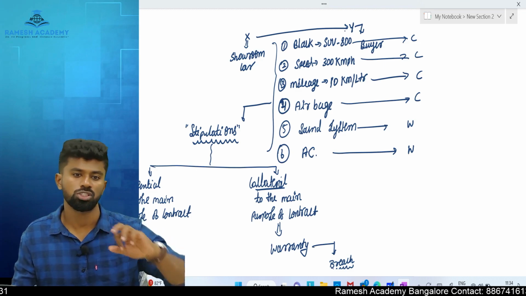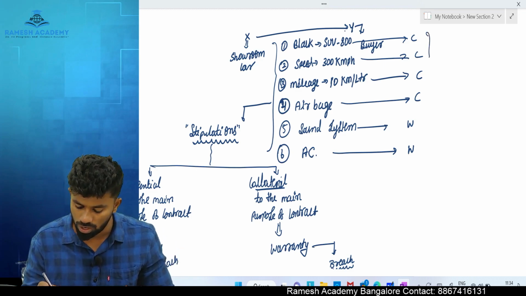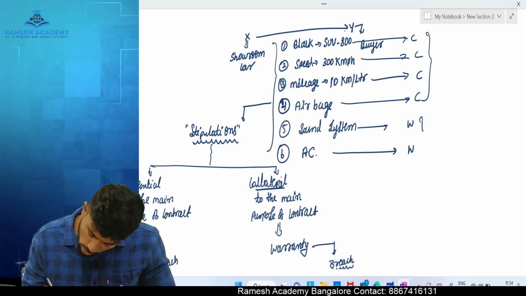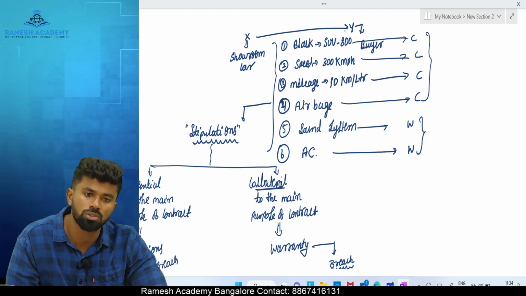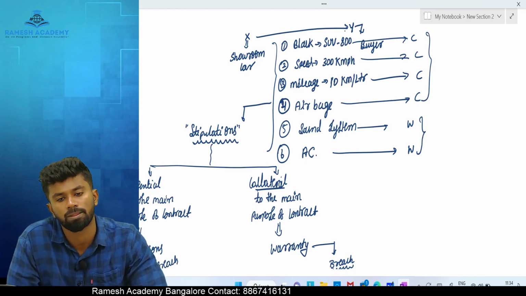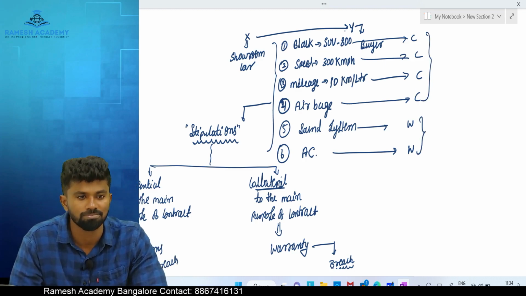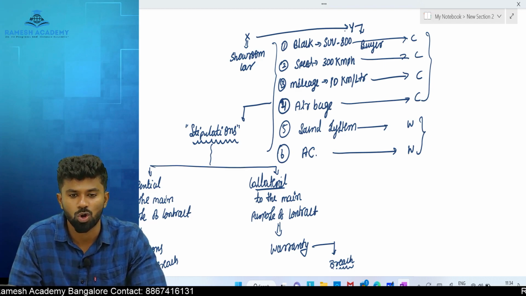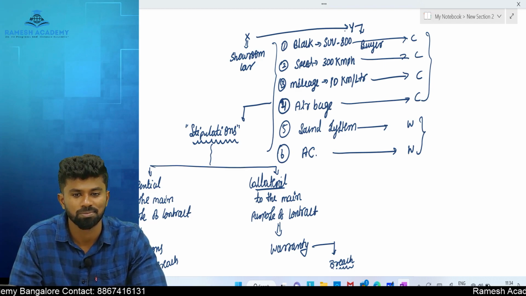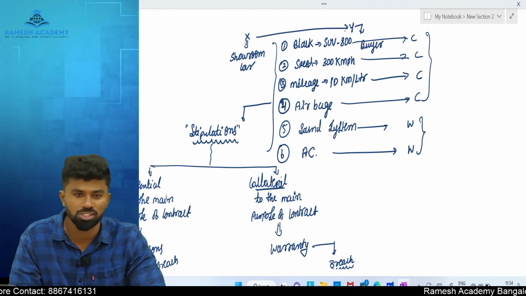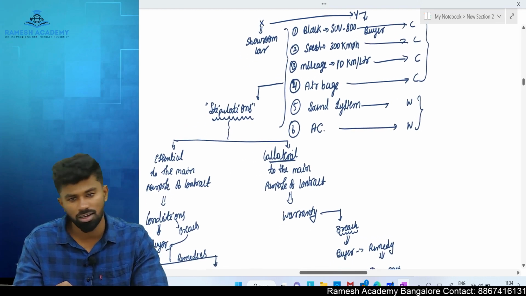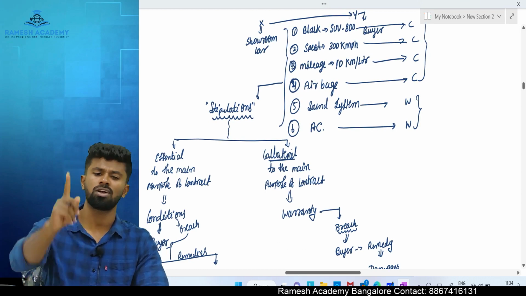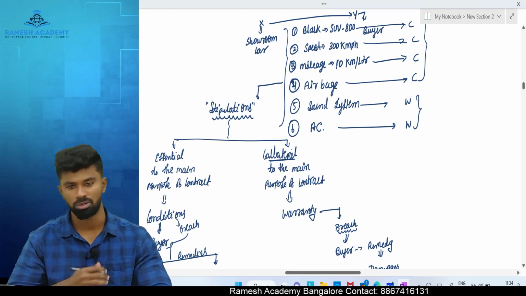The stipulations which are most important, they are called as what? Conditions. The stipulations which are not so important, they're just collateral or supportive to the main purpose, are called as what? Warranties. A breach of condition gives how many remedies? 2 remedies. The breach of warranty gives only how many remedies? 1 remedy. What is that 1 remedy?